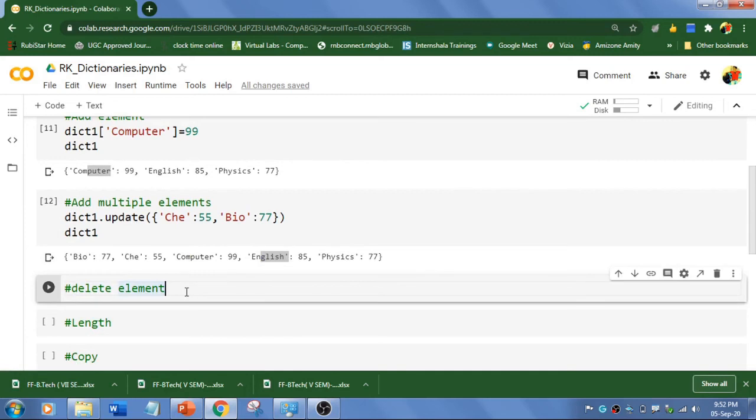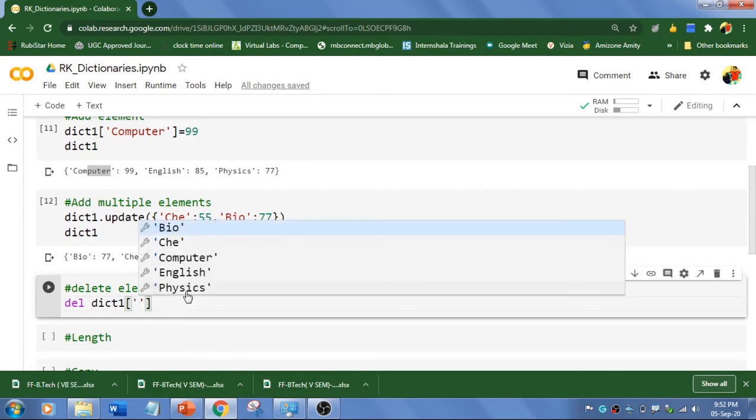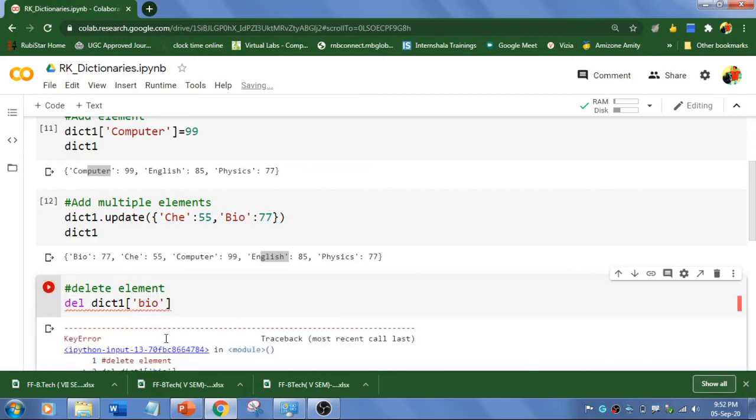Now I want to delete an element, so you can use the pop function even. I'm going to use del here, del dictionary1, and for instance I just want to delete bio. If you use something like this, actually B is caps, let's see what happens here. It will throw an error.